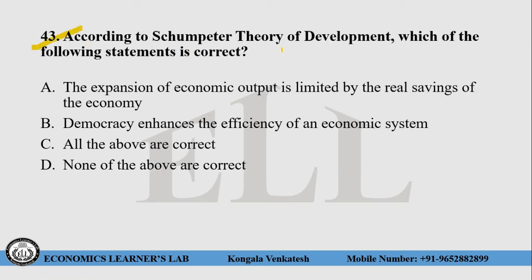Question number 43. According to Schumpeter's theory of development, which of the following statements is correct? Choice number A, the expansion of economic output is limited by the real savings of the economy. No, this one is wrong. Expansion of the economic saving will lead to an increase in the output in Schumpeter model. Choice number B, democracy enhances the efficiency of an economic system. No, this statement is also wrong.